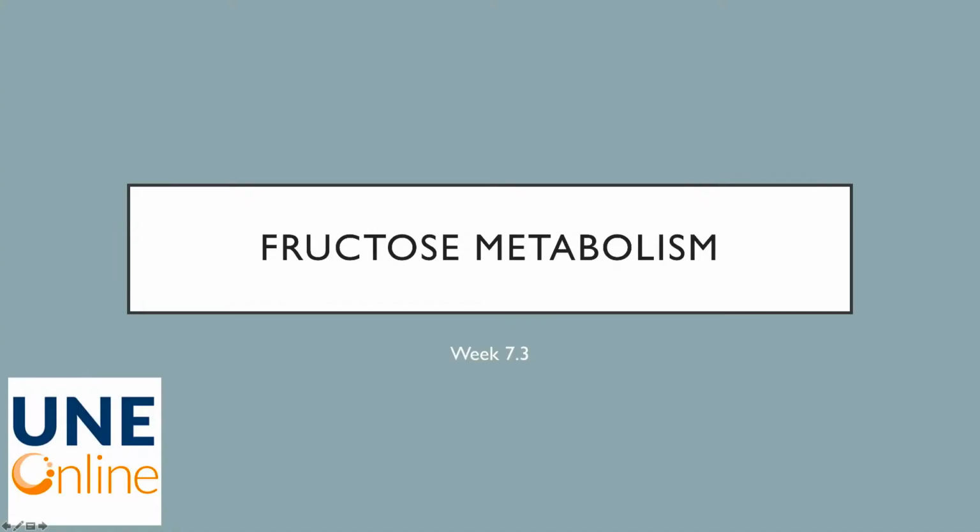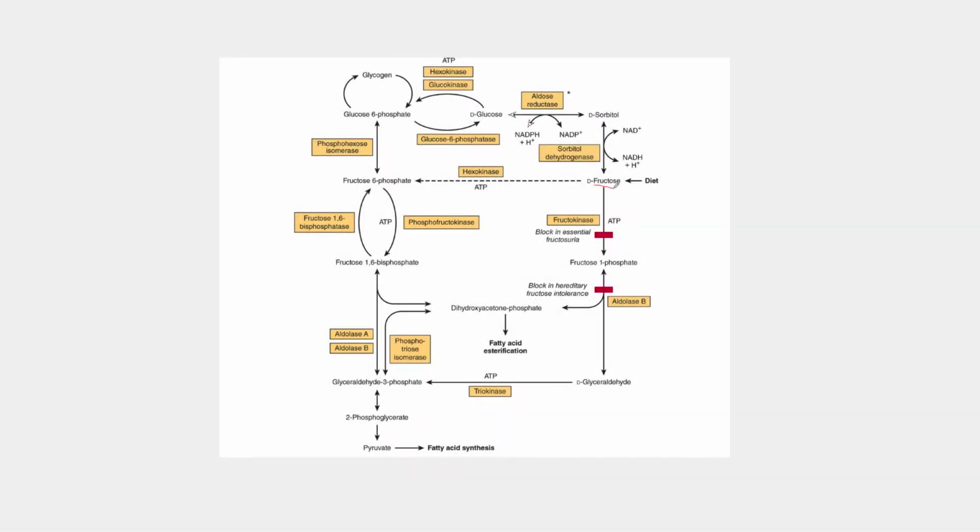So we just have a few short slides about fructose metabolism. Fructose is a major dietary component in sucrose, found in fruit, as a free sugar in honey and in high fructose corn syrup. It's taken up by the cells through facilitated diffusion using the GLUT5 transporter. Fructose is principally metabolized in the liver, and the initial step involves phosphorylation at the 1 position to fructose 1-phosphate.